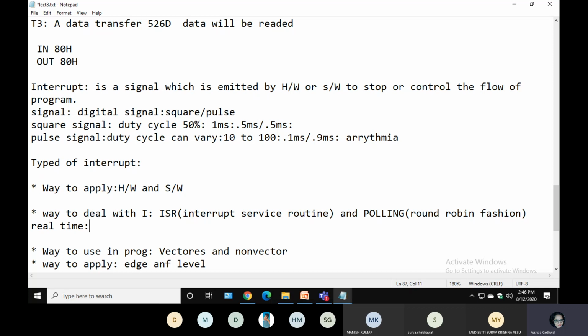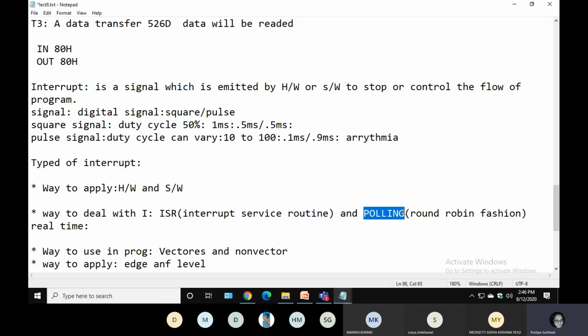Either the processor takes the data one by one and transfers it, coming and sending the data every time in a cyclic manner. In that way, maybe a fire will happen while the processor is checking the data of the gas sensor. So this way of dealing with interrupts can cause harm. That's why we are not dealing in the polling way.